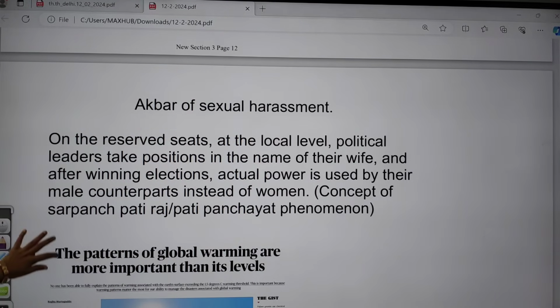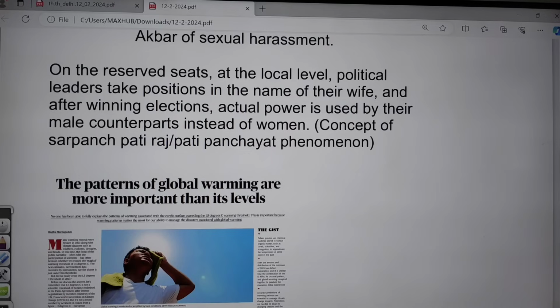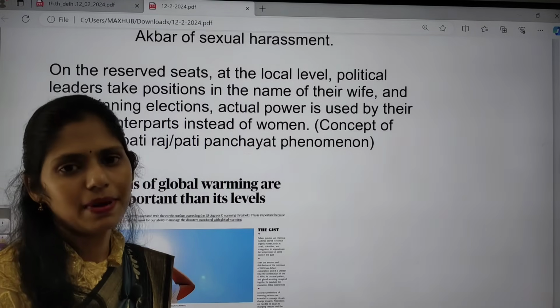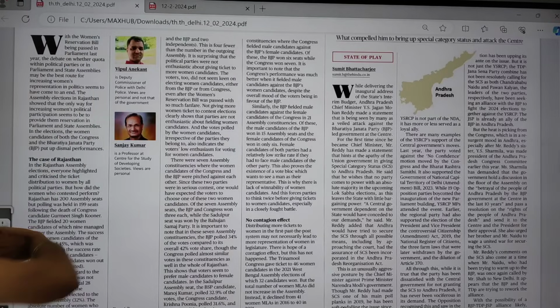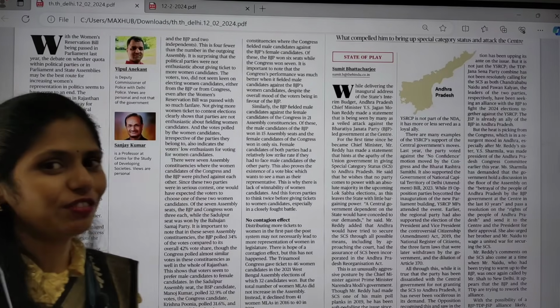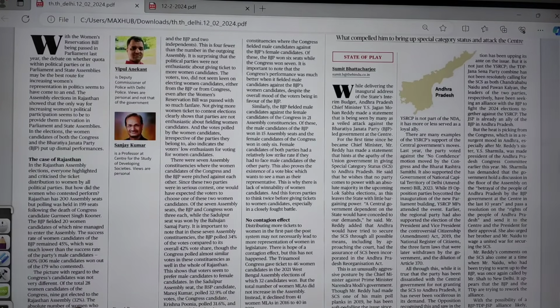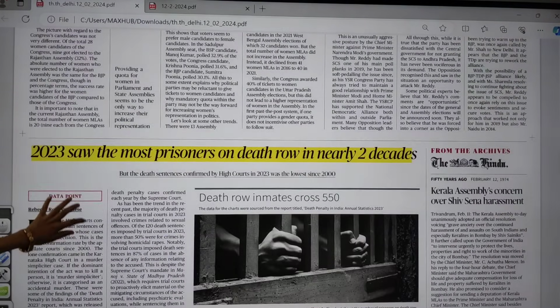So these are some important reasons for which I can say there is still less women's participation in politics. So please let me know what measures can be taken. The measures are your homework for today. Okay, so now let us move on to the next article.